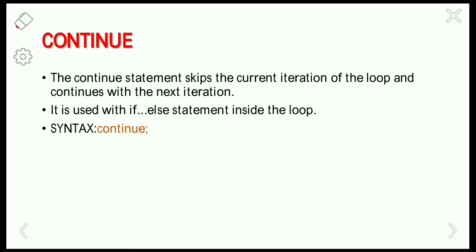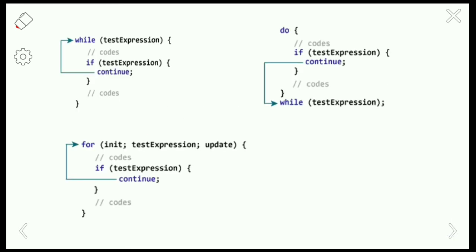For better understanding of how the continue statement works in C programming, let us observe these pictures. Similar to the break statement, the continue statement also works with the help of the if condition. Here, when the continue statement is encountered in the while loop, it is going to skip the rest of this iteration and the control will automatically pass to the starting of the loop.